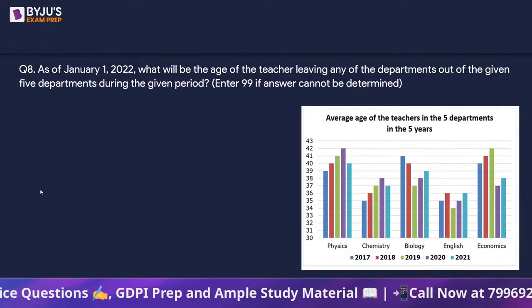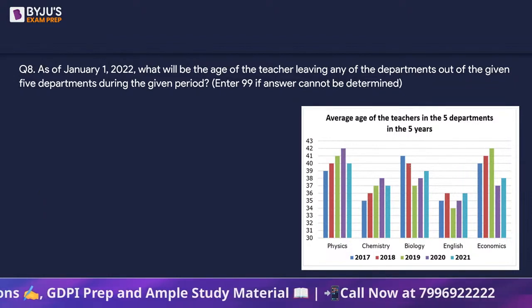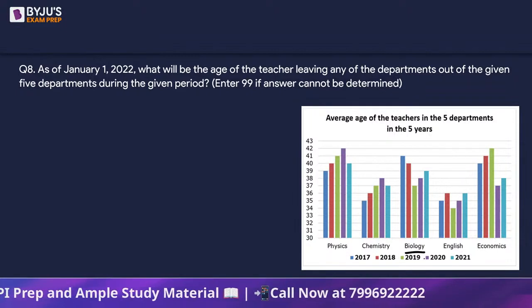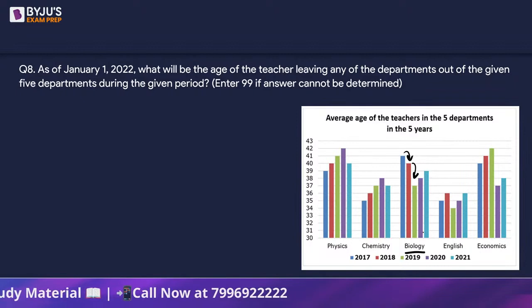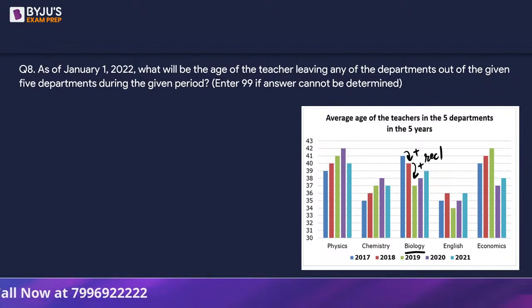We are not talking about recruitment, we are talking about leaving. So let's look at biology, because this was the department where there are 2 drops happening, right? Now, one of them is a recruitment, another is a retirement. Which one is recruitment, which one is retirement? We have no idea, right? And how many people are there? We don't know that either.